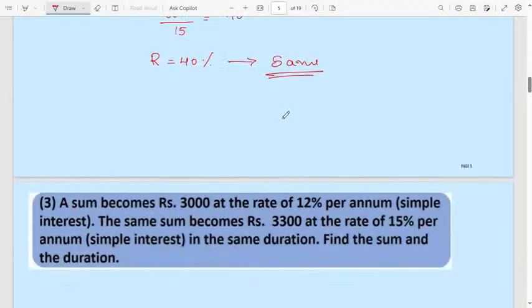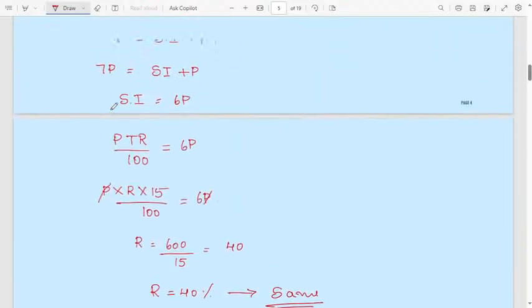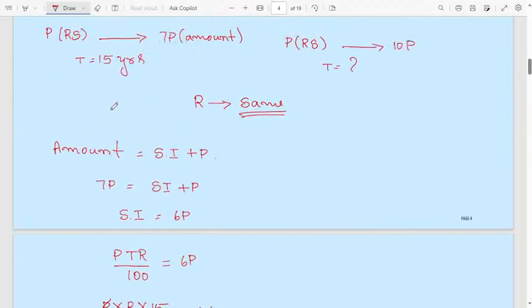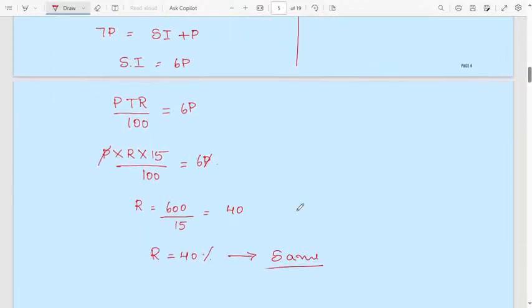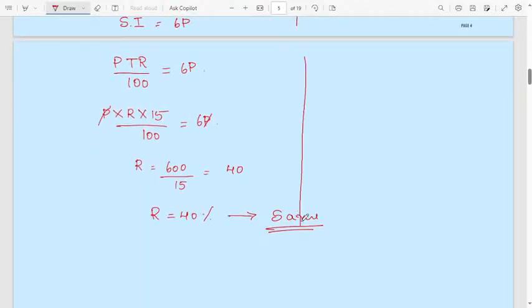Next one, same principle. I will do it here only, better, so you can understand easily. I will put a one. I will put a line, then you will not get confused.